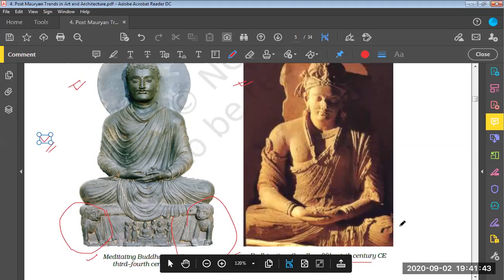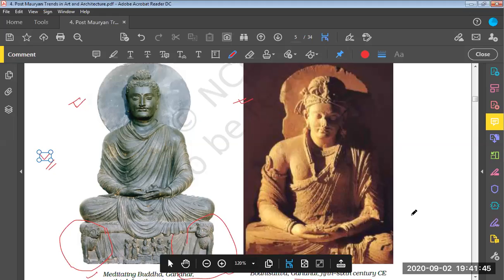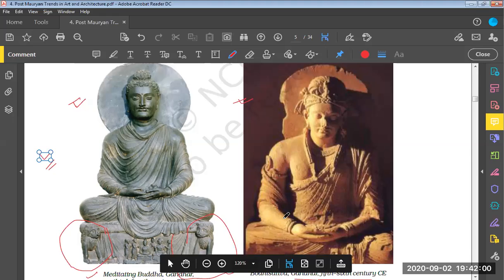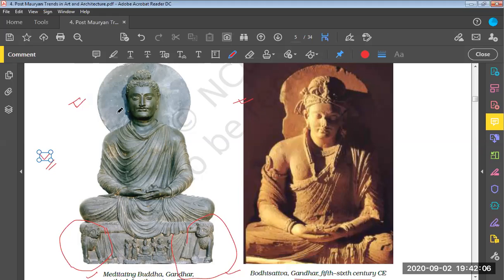Christian era. Now let us talk about the right side sculpture. This shows a bodhisattva, and it is also there at Gandhara. It belongs to the 5th century Christian era. Here we can see that he is a more muscled man as compared to the other one.